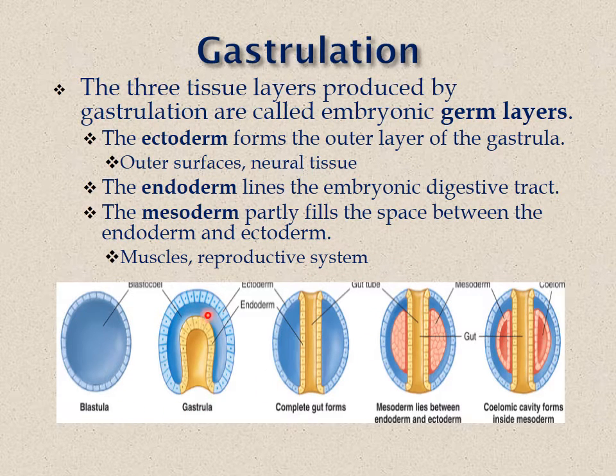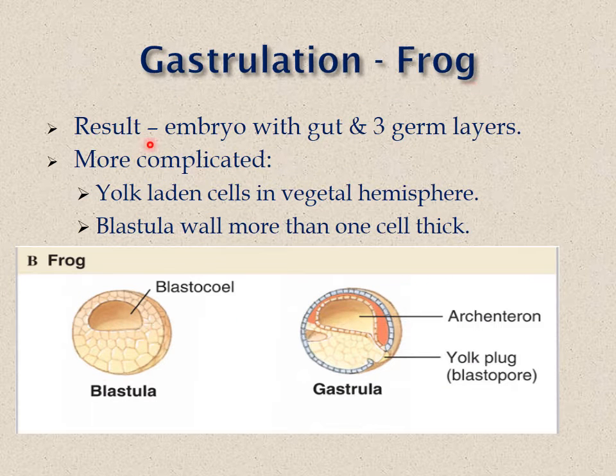So, blastula stage, gastrula stage, where the cell rearrangement takes place. This is the primitive gut formation, and on either side it is lined with the mesoderm between the ectoderm and endoderm, and a coelomic cavity forms inside the mesoderm. Gastrulation in frog results in an embryo with a gut and 3 germ layers, and it is a more complicated process. Yolk-laden cells are in the vegetal hemisphere. The blastula wall is more than 1 cell in thickness.